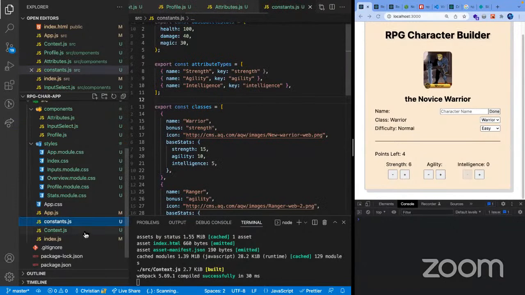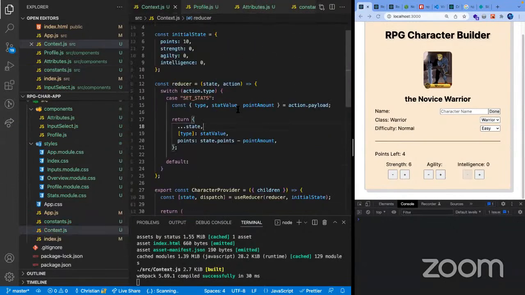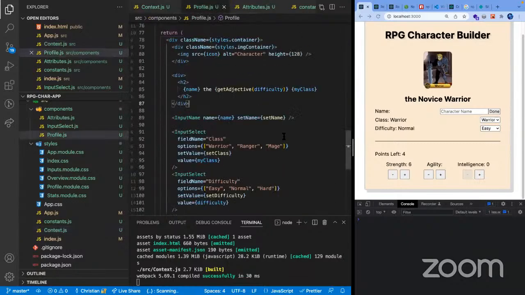And just a quick recap on that. Upon triggering that dispatch, again, we have the type and stat value and the point amount that we included in our payload. And then we're just simply returning the state and then that type, which could be agility, intelligence, or strength, and its new value. And then for the points, we're just gonna decrease it with our points amount, which could be -1 or +1.